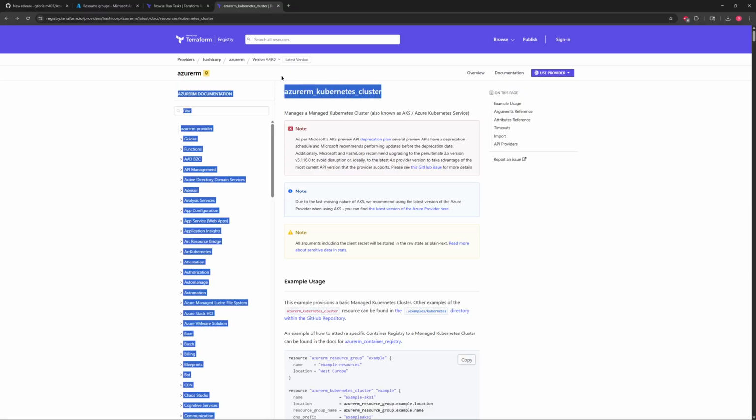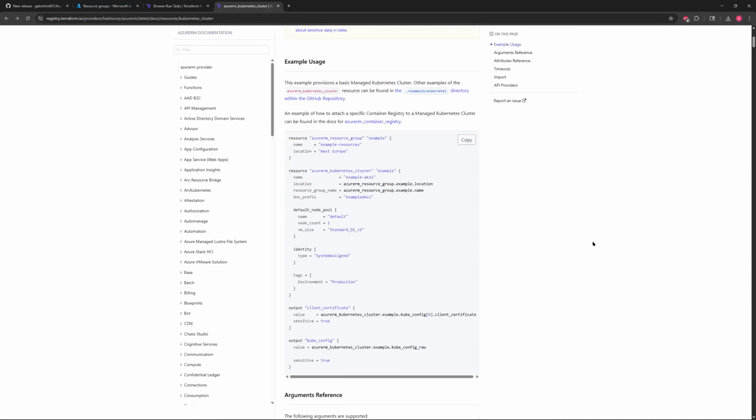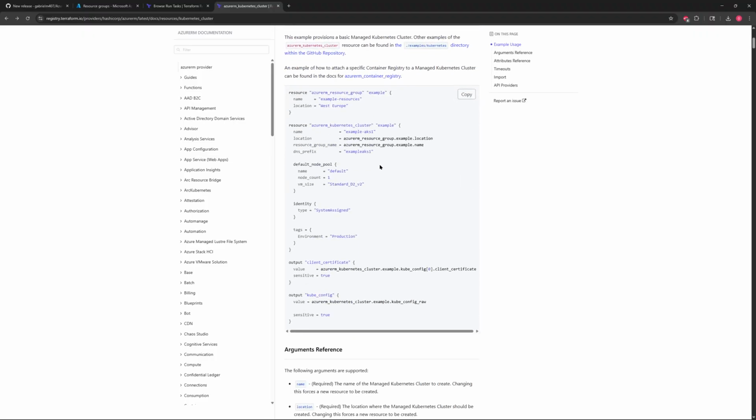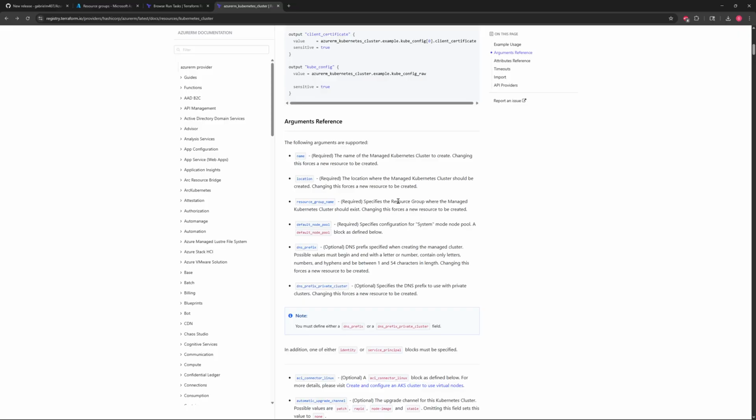So we have the Kubernetes cluster that we have created before. The Kubernetes cluster is very important. It always likes to give an example about how it's supposed to be made. So it likes to show the code right here. Will this work? It tells about the different arguments and what sort of settings they will check on it. So if you are making this on the Azure portal, then you can go and you can look inside of it.